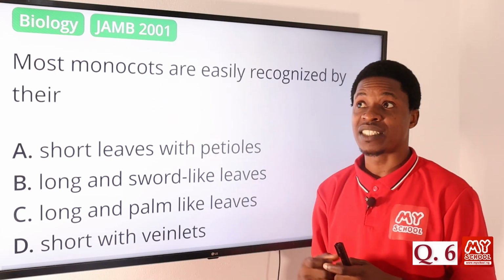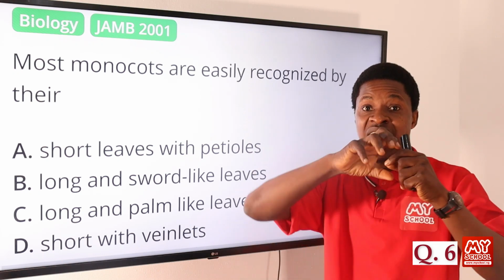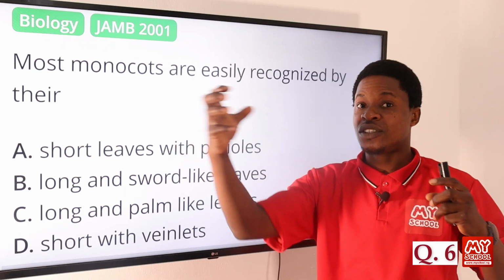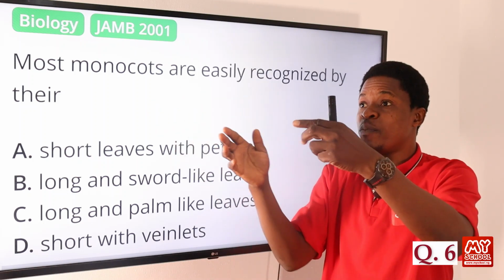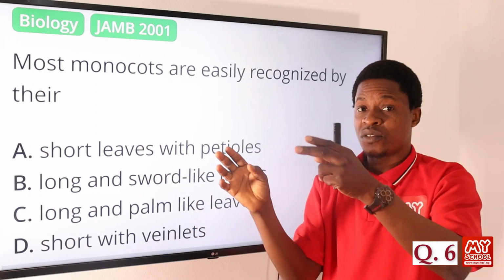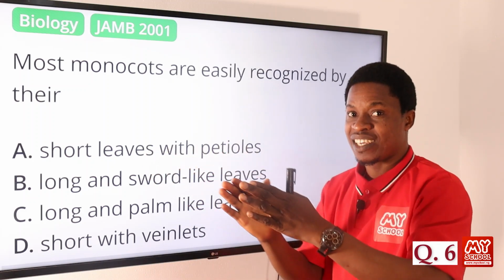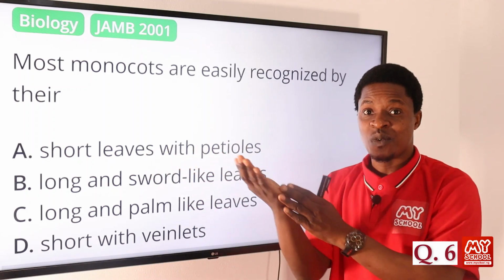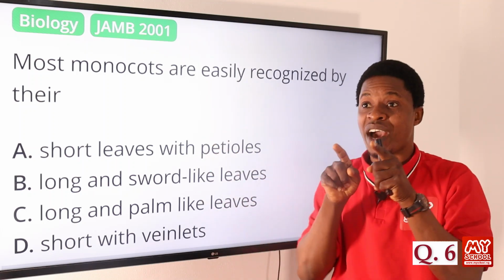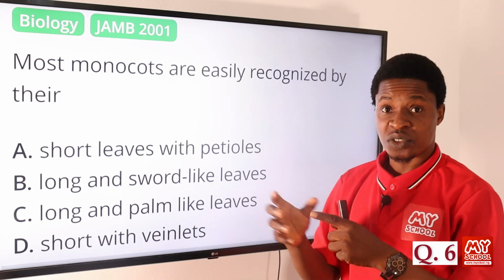For instance, if you look at a maize plant, you see how long the leaf is. So the leaves of monocots are long, not short. And you see that both sides of the leaf are sharp, like a sword. You touch it, it's as if it wants to cut you. It's not like a cutlass, where only one side is sharp. Monocots have long leaves, and both sides of the leaf are sharp like a sword.